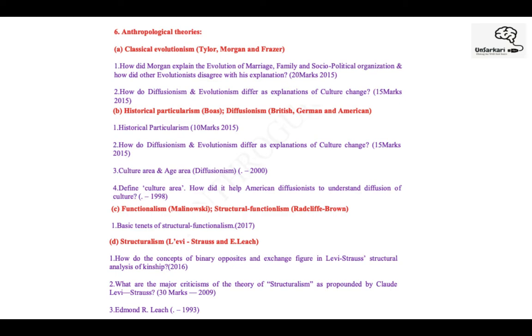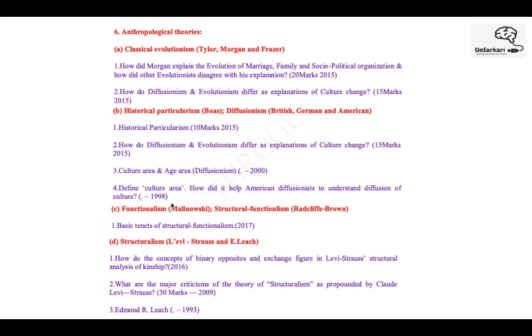Next is on anthropological theories. I have taken just two or three questions to give you an idea. Classical evolutionists like Morgan, like Frazer. How did Morgan explain evolution of marriage, family, socio-political organization? How do diffusion and evolutionism differ in explanations of cultural change? When you go through this, you will find these terms directly mentioned. The next is historical particularism by Boas, and diffusionism. They've directly asked what is historical particularism, diffusionism.